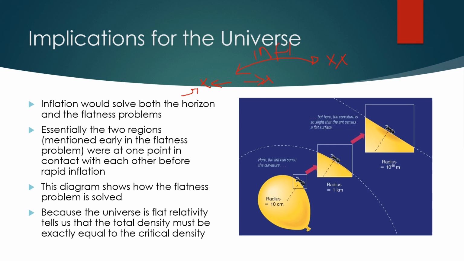This diagram shows how the flatness problem is solved. Because the universe is flat relatively, it tells us that the total density must be equal to the critical density. Basically what this says is you have an ant on a balloon. It cannot sense the curvature, just like when we are on the Earth, we can't sense the curvature unless we look into the distance. So we start here with, I can see the curve, just like on Earth. But now we have expansion so far that the curvature is so slight, it's a flat surface.